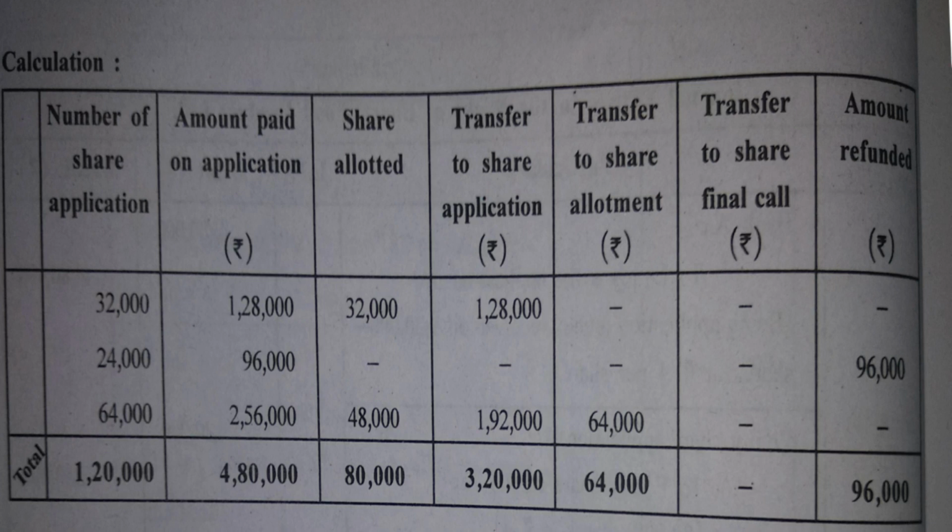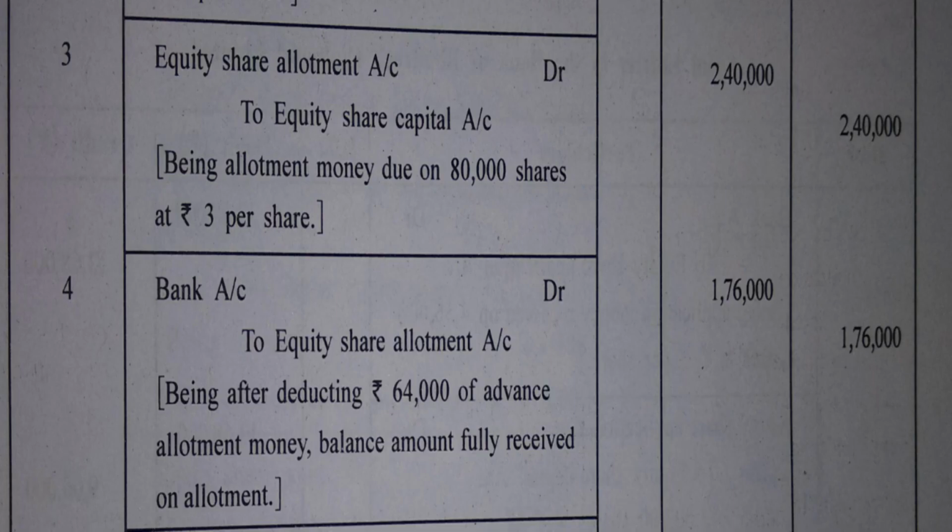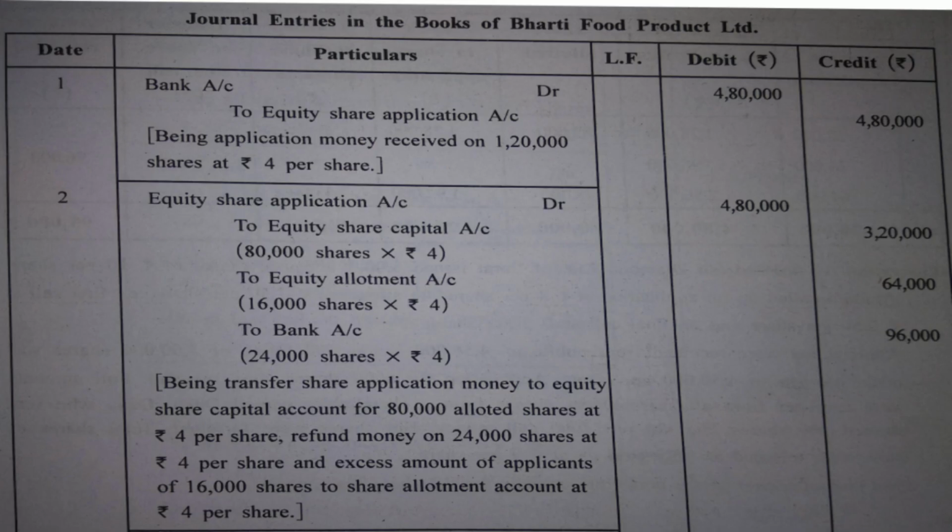Yes, there did not arise any need of transferring it further to any of the calls. It was simply adjusted to allotment, and hence at the time of receipt of allotment money, that amount was deducted. Because you cannot ask from the same person the amount twice. If you did not return the amount to that person and it was kept as an advance of allotment, then you are not supposed to receive it for the second time because you already have it with you. Yes, you already have 64,000 for allotment received at the time of application.